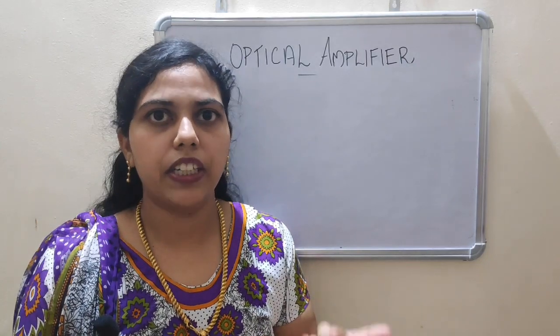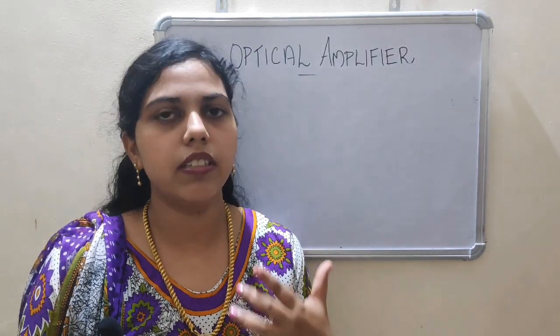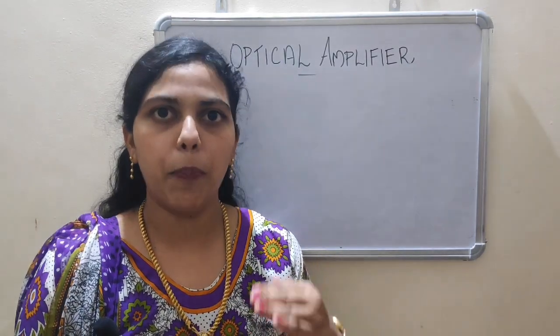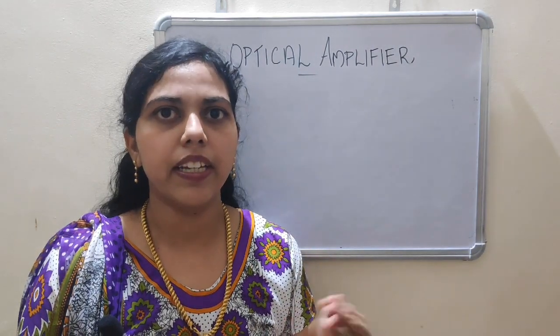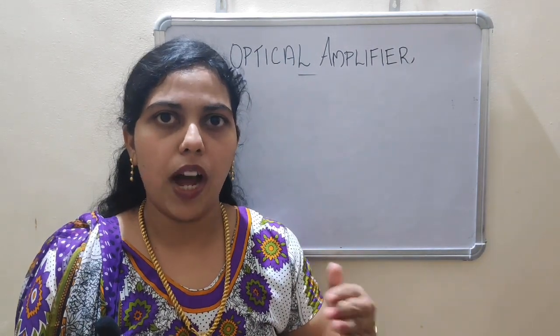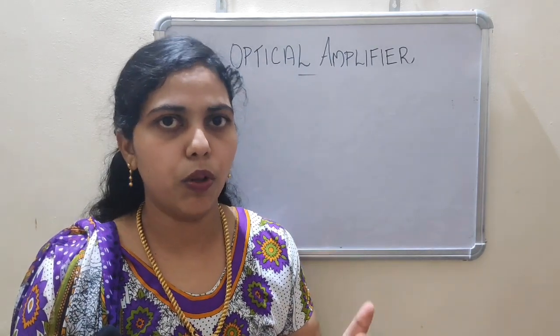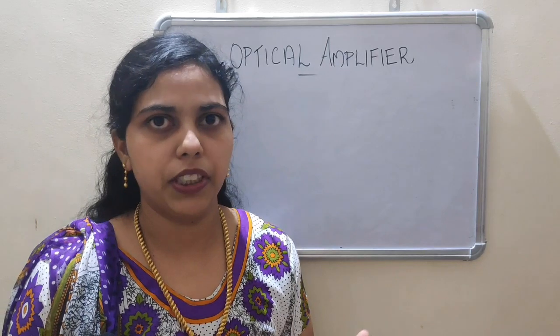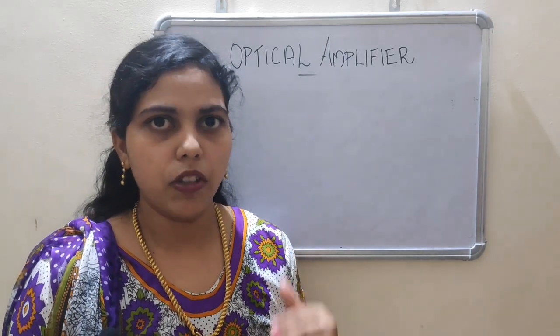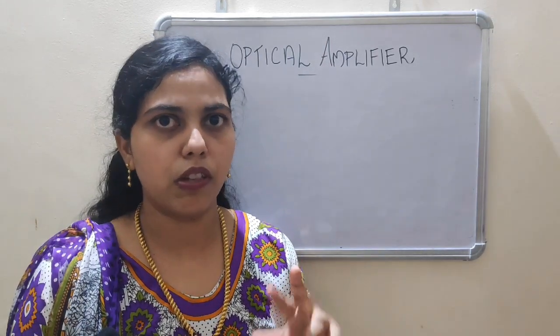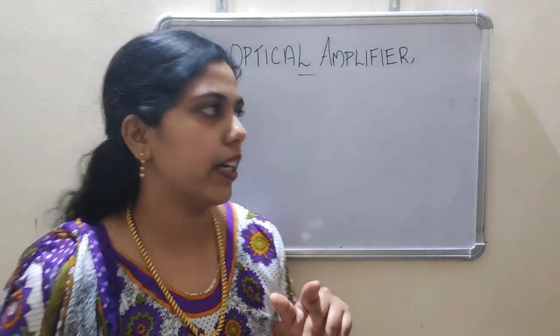For amplification, N2 will be greater than N1. This is known as population inversion. Population inversion can be achieved by supplying additional energy to pump the electrons to the higher energy level. So that is stimulated emission. Next we are going to discuss the second process of the optical amplifier, that is spontaneous emission.